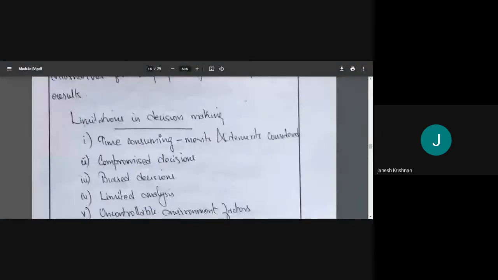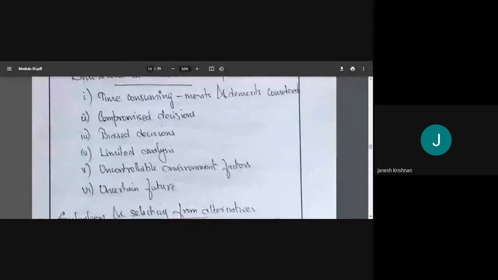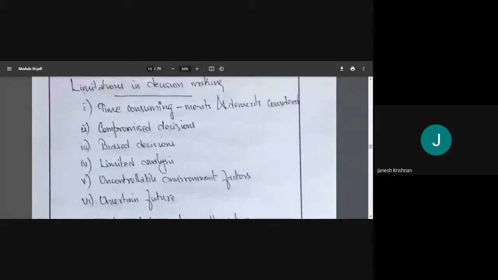Now, what are the limitations of decision making? The first one is that it's time consuming. As we said, we need to make a decision consciously, so we need to consider the merits and the demerits of the decision. For each alternative, we need to analyze and understand it. Sometimes you would have to take advice from other people and involve others in the decision making process.